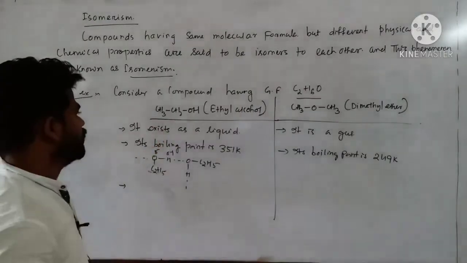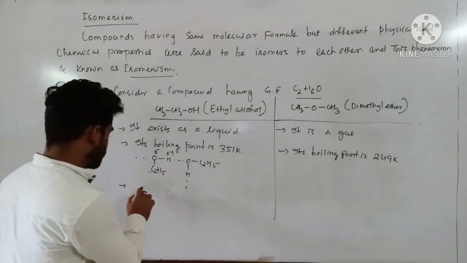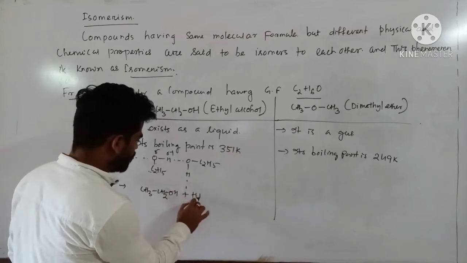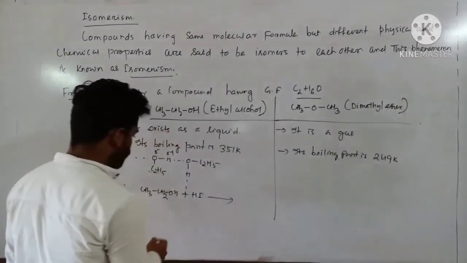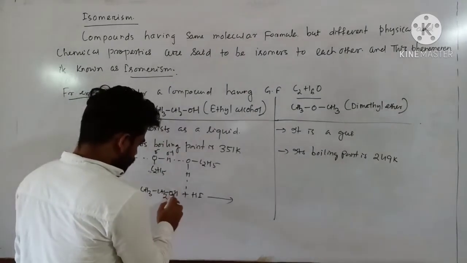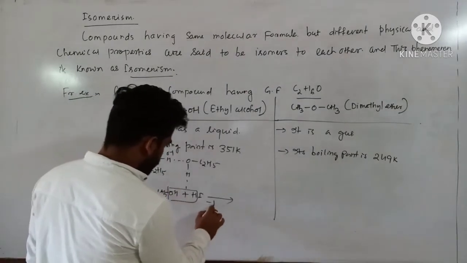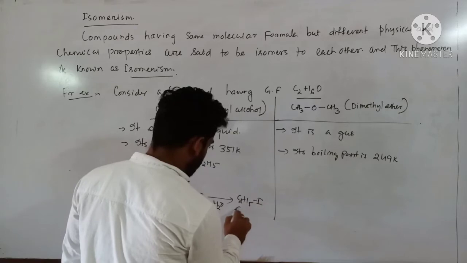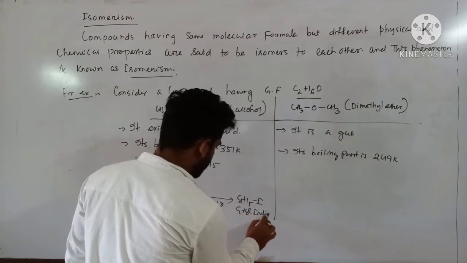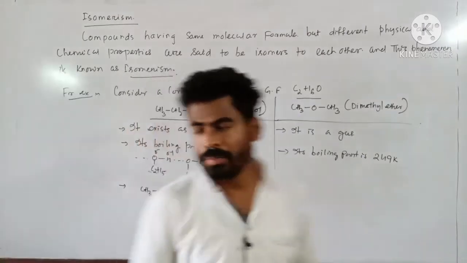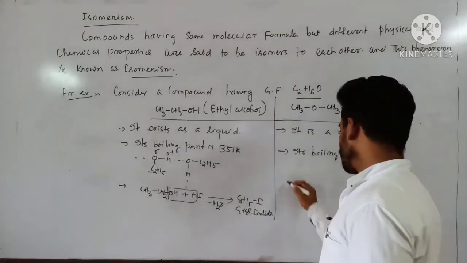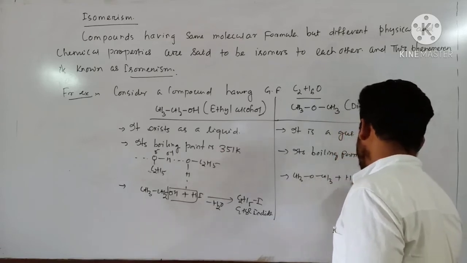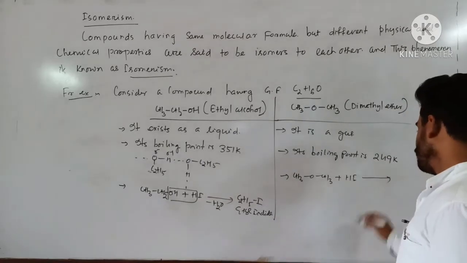Next, if you treat ethyl alcohol, CH3CH2OH, with hydrogen iodide, then what will you get? Definitely elimination of a water molecule is there, leading to C2H5I, that is ethyl iodide. But in case of dimethyl ether, CH3OCH3, if you treat it with hydroiodic acid, then what will you get?